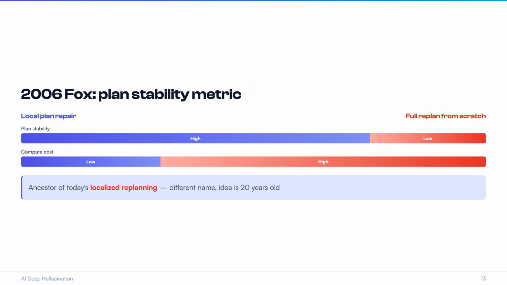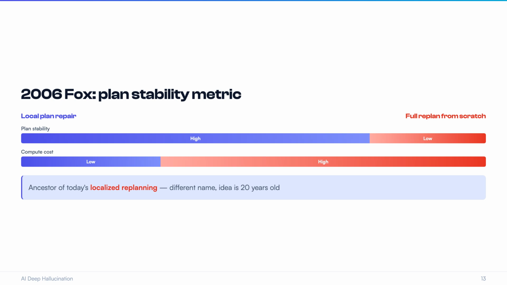Exactly. Then in 2006, Fox introduced the plan stability metric, measuring the difference between two plans, and proved that when something goes wrong, you should patch locally instead of redoing from scratch. This is the ancestor of today's localized replanning. Different name, same idea, 20 years old.